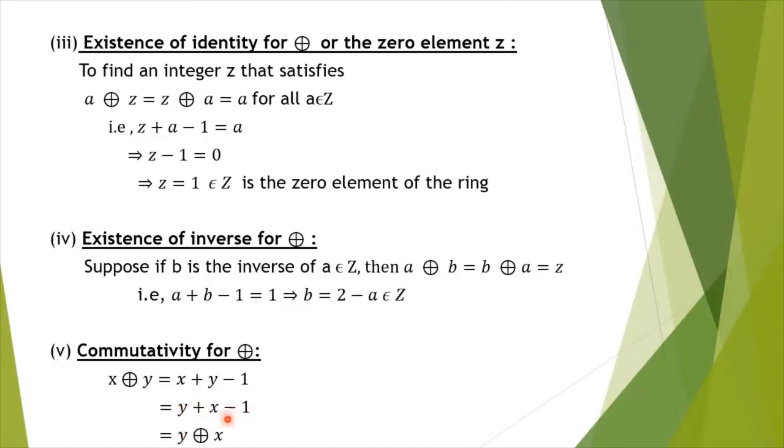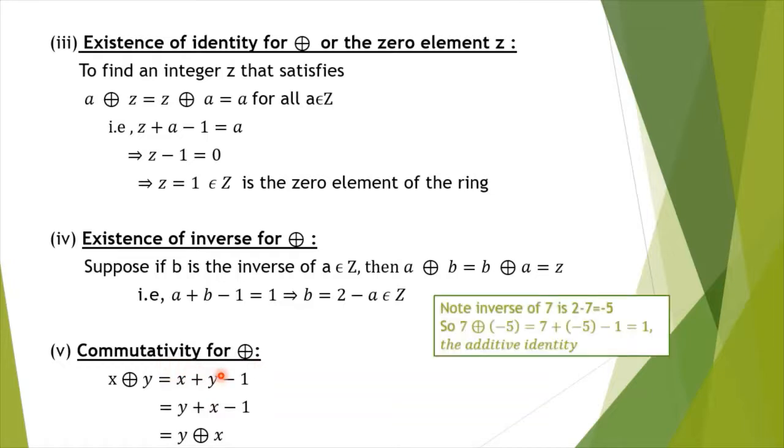So commutativity holds. Here a particular element 7 has the inverse minus 5. We can find it using this formula 2 minus a, and we can verify that when you are adding 7 with its inverse, the result is the identity, that is the additive identity 1.